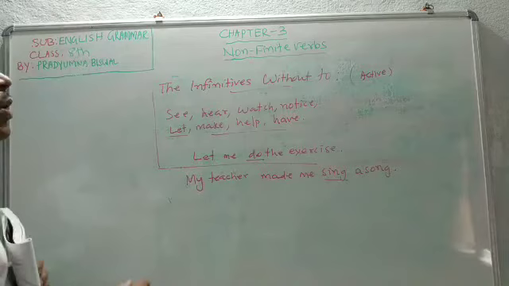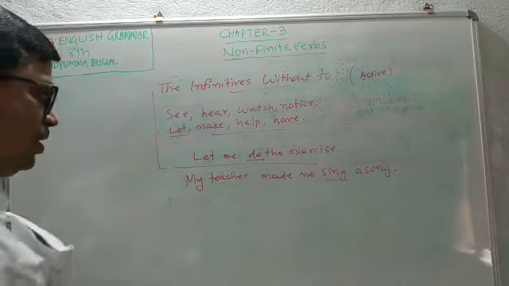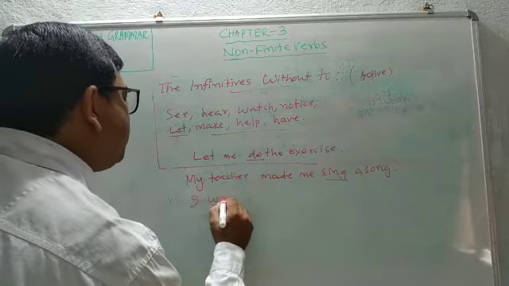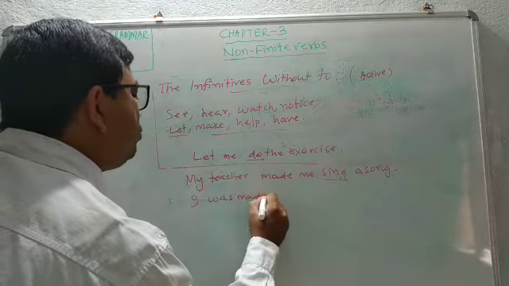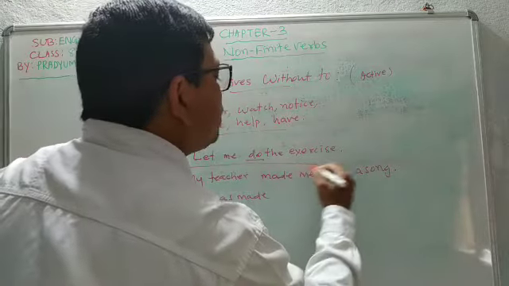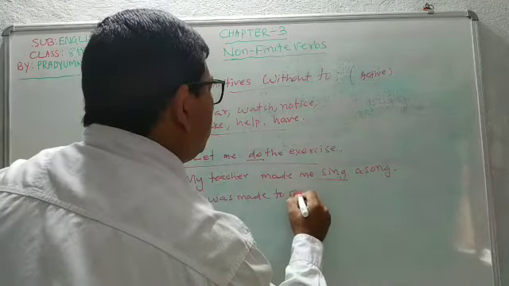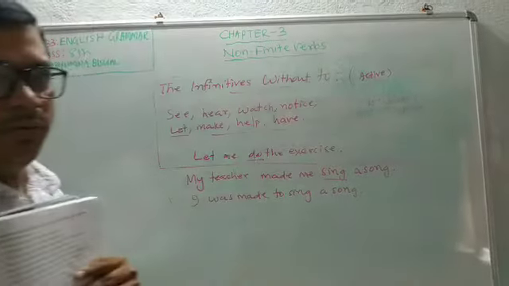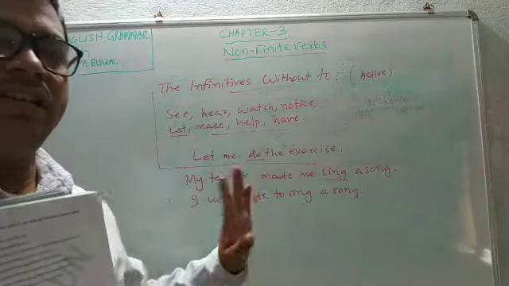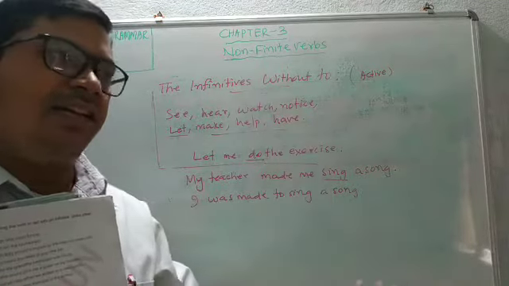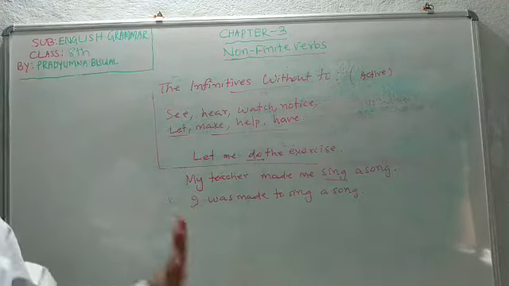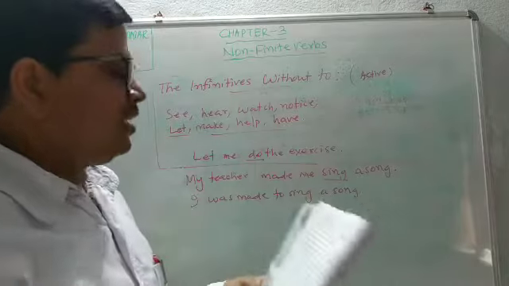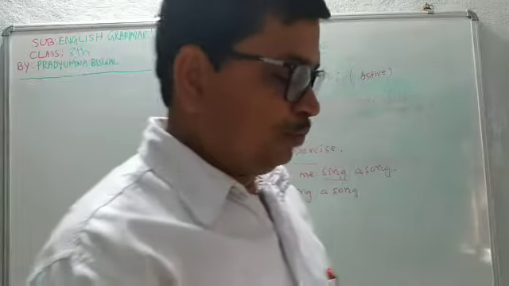It is active form. But if we change it into passive form, what will it be? My teacher made me. I was made to sing a song. In case of passive, we have to use to. I saw him cross the road. He was seen to cross the road. I saw him crossing the road. He was seen crossing the road. In this way, these are known as the infinitives without to.